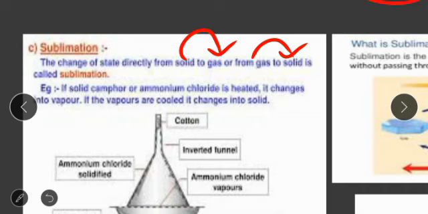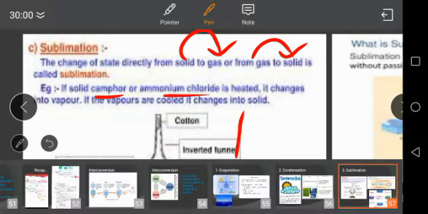Solid camphor or ammonium chloride, camphor and ammonium chloride are the best examples. Camphor, you see, whenever we are doing havan, we put one kapoor, that is called camphor. That camphor is solid, but the moment we put it in the havan, it becomes gas. So this is the best example of sublimation. It changes into vapor. If the vapor is cooled, it changes into solid. This is the best example showing sublimation.